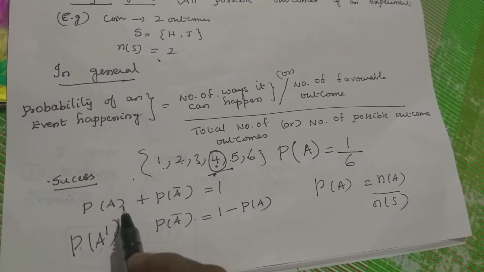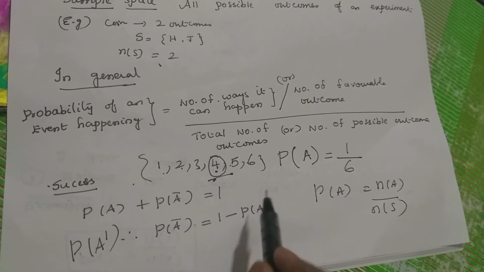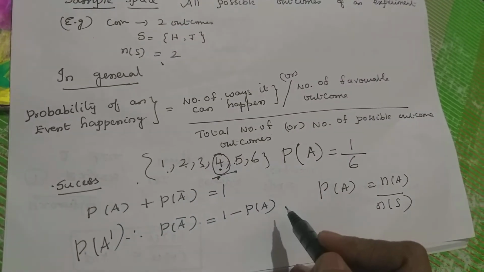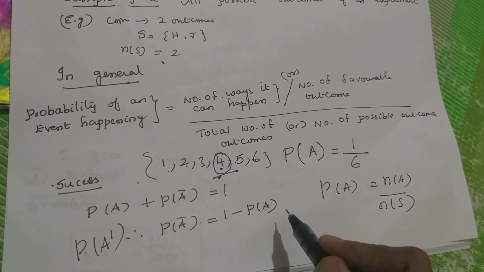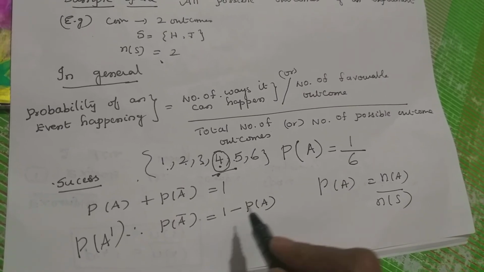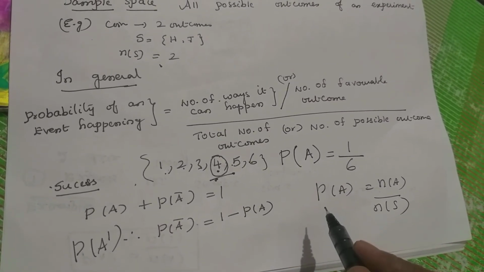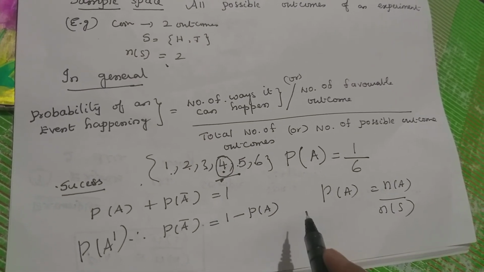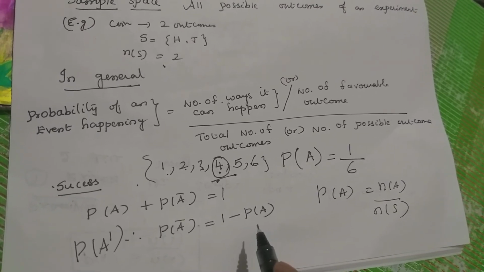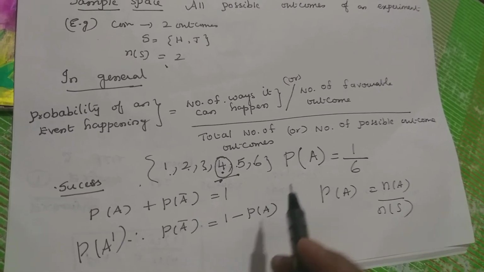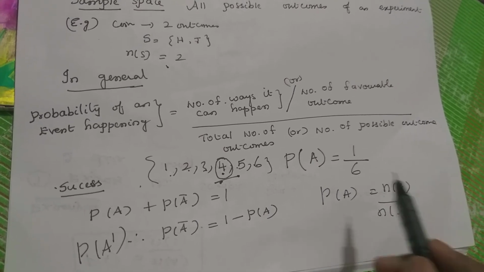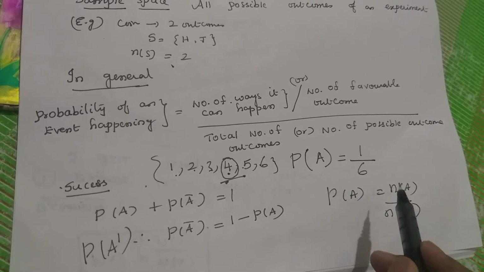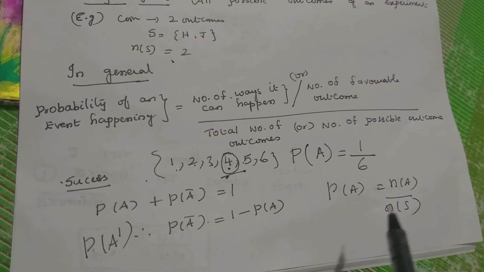What is the formula in probability? P of A plus P of A bar is equal to 1. So for failure, what you have to do is bring this P of A to this side: 1 minus P of A. So P of A bar, failure, is 1 minus P of A. So you have to write P of A is equal to 1 minus P of A bar. If they ask you to find the probability of getting 4, you can usually use N of A by N of S. Otherwise, P of A bar, not getting 4, means 1 minus N of A by N of S, or 1 minus P of A.